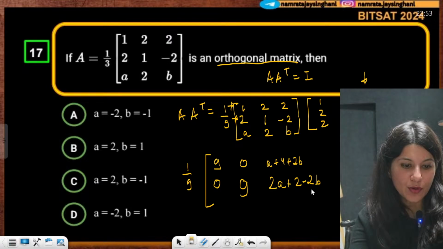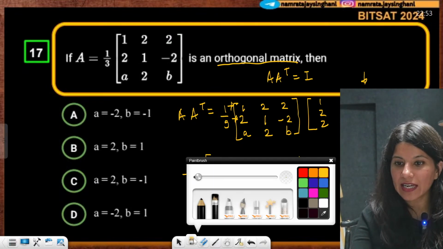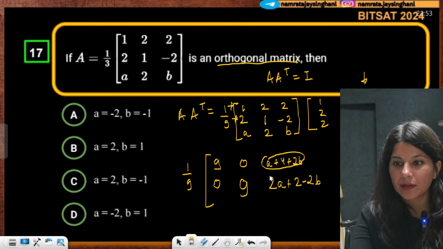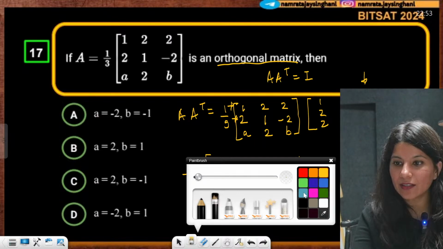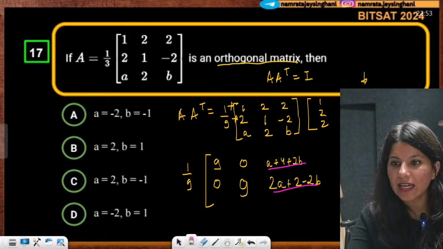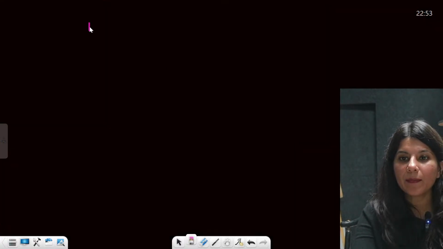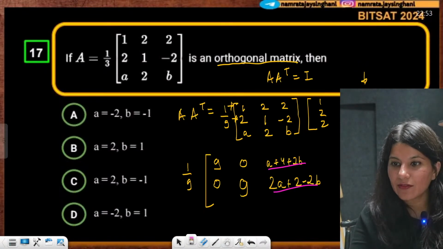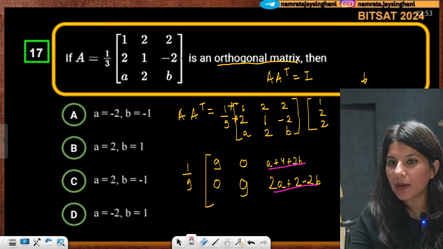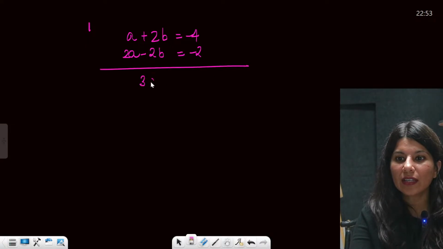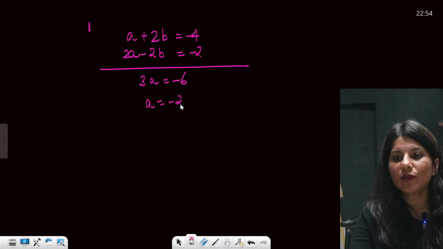Now you just need to solve these two things, because if it is the identity matrix, then both of these should be 0. That's it. So you just need to solve two equations. a plus 2b is equal to minus 4. Next, 2a minus 2b is equal to minus 2. Just add, so 3a is equal to minus 6. a is going to give you minus 2.